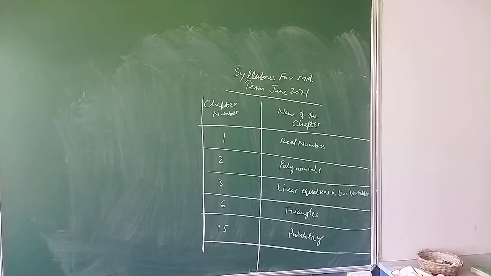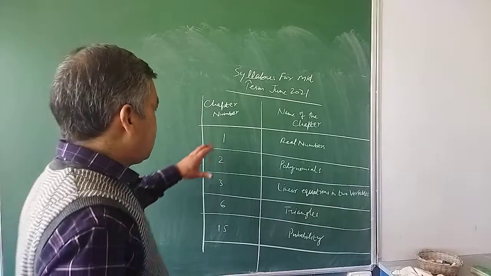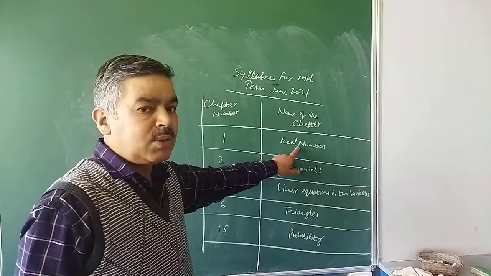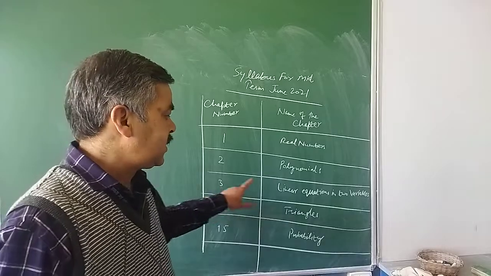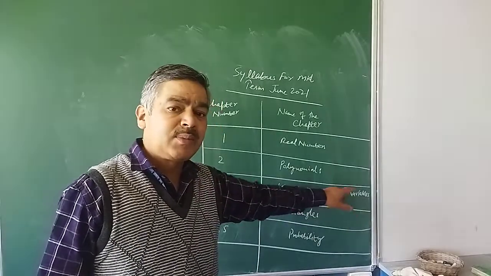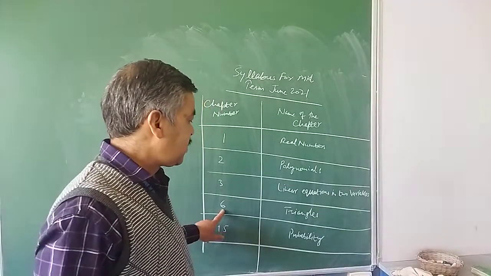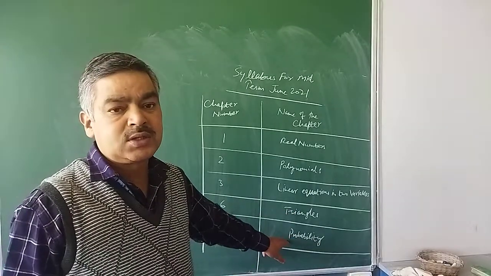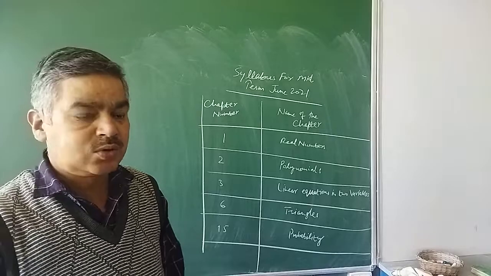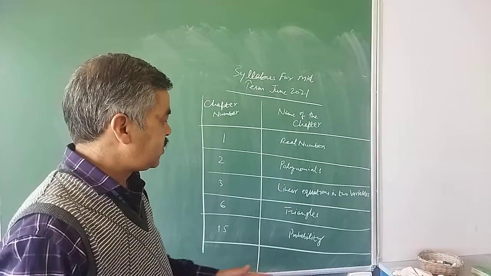That is, only one exercise is there in the chapter of probability. So here is the syllabus for your midterm examination. A total of 5 chapters are coming. First, the lesson of real numbers, then second is polynomials, third is linear equations in two variables, then the 6th chapter of similar triangles, and the 15th chapter, that is probability. So you need to prepare all these 5 chapters.